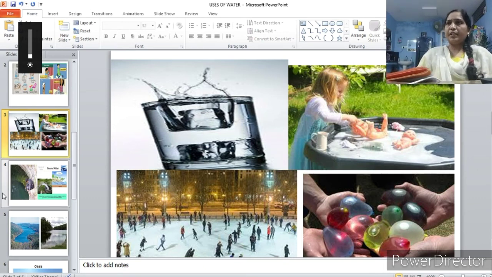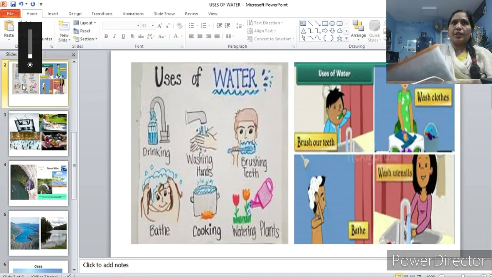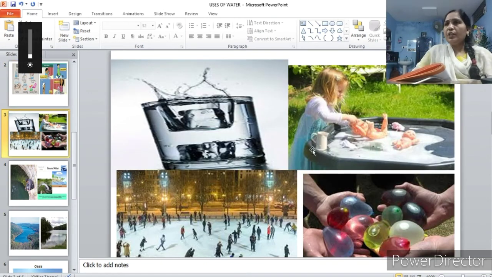Open your volume 2, come to page 35. A word web is given here. So in this word web, you need to write the different uses where you will use water in day-to-day life. For what works you are using water, you need to write in these circles. That's called a word web. And then write some common uses and some unique uses of water. Just now I showed you these are the common uses and these are the unique uses.